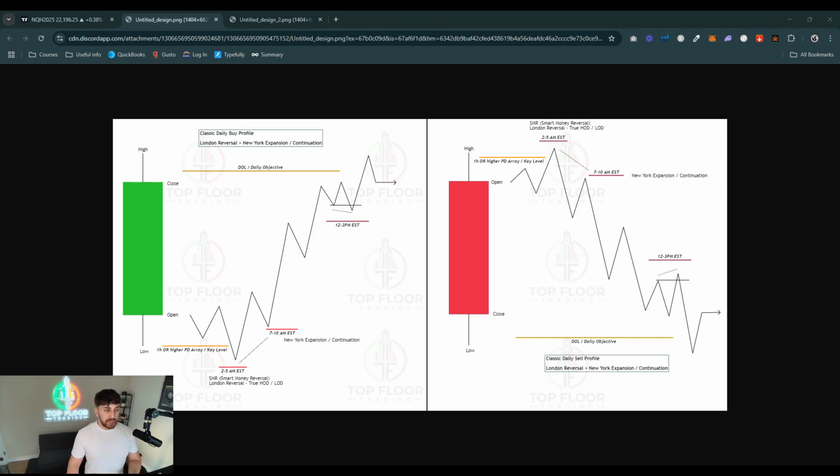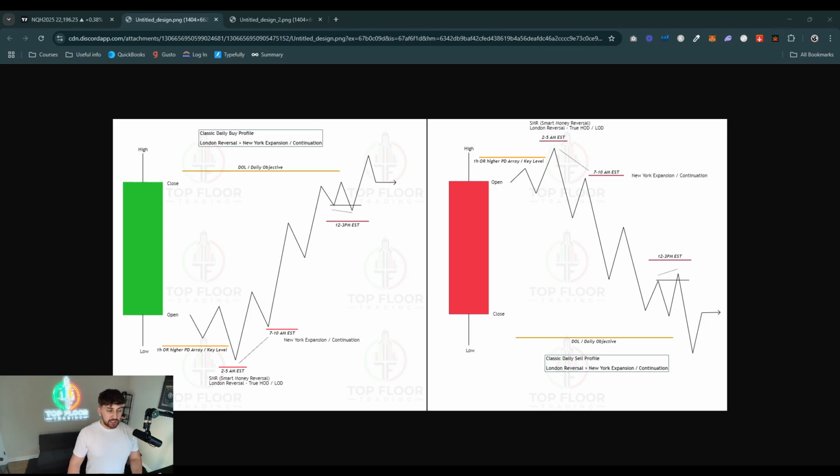Vice versa with the bearish expansion candle, that classic daily sell profile. We want to see a tap into a 1 hour or higher PD array or a sweep of a key level, which can be previous day high, previous week high, previous month high, in between the hours from 2 to 5 a.m. Now, if you're looking at these key levels, ideally you want an SMT occurring at those key levels. But if not, you're looking for a 1 hour or higher PD array, such as a fair value gap, an order block, a breaker block, something like that.